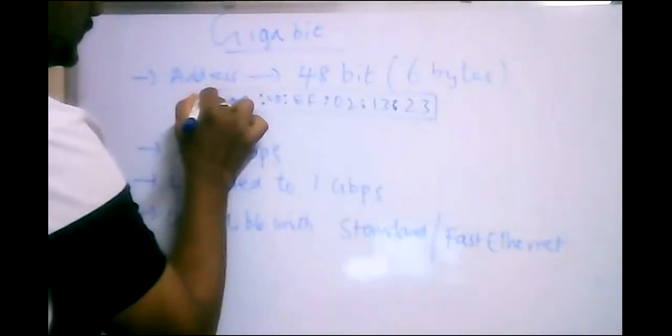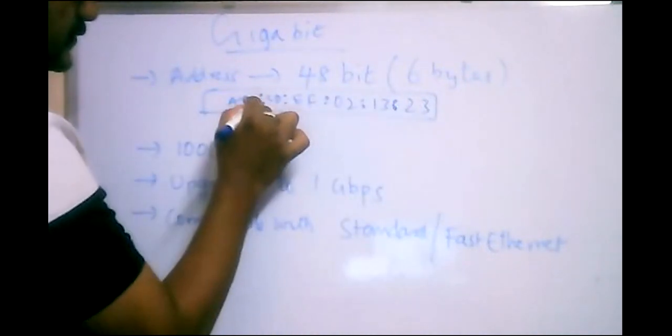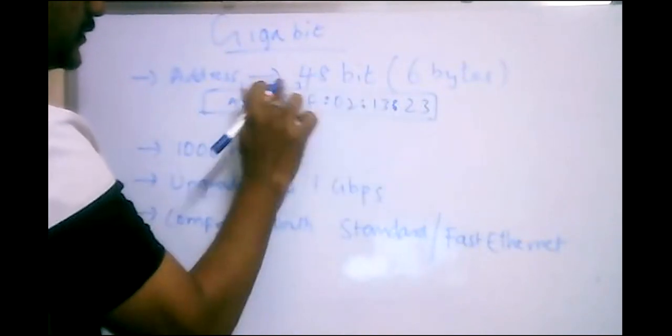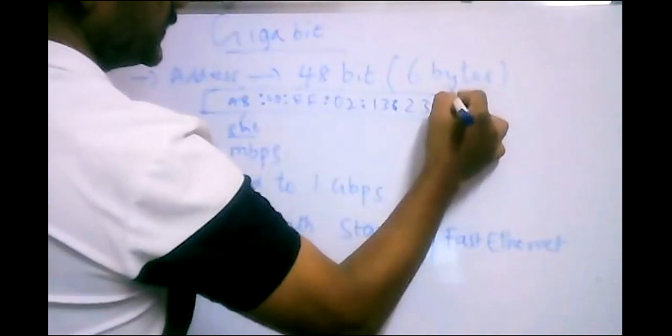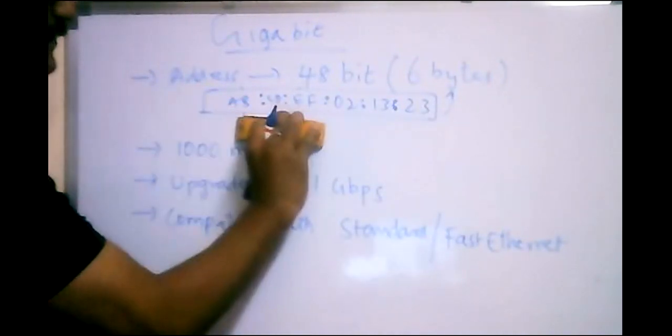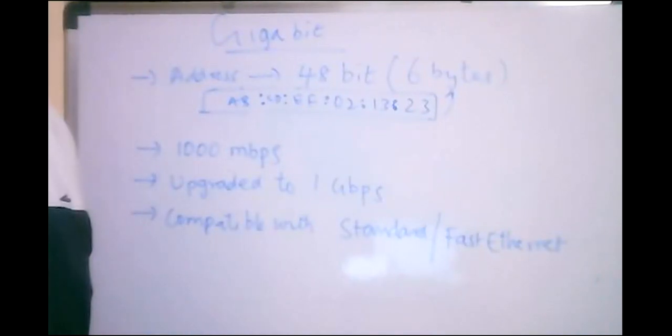Each octet is of 8 bits, so 1 byte, 2 bytes, 3 bytes, totally it is 6 bytes in size. It uses the same addressing scheme which is used in the standard Ethernet.